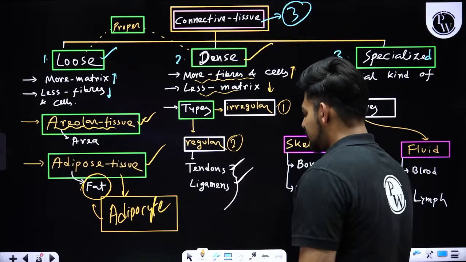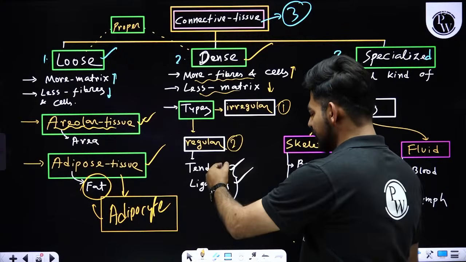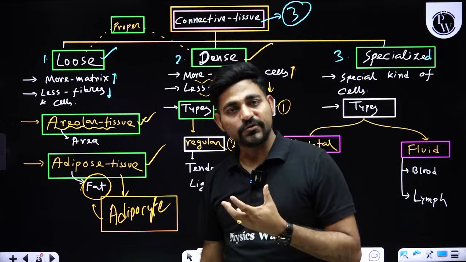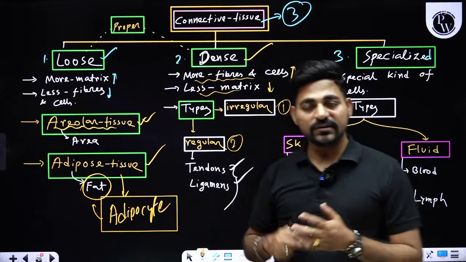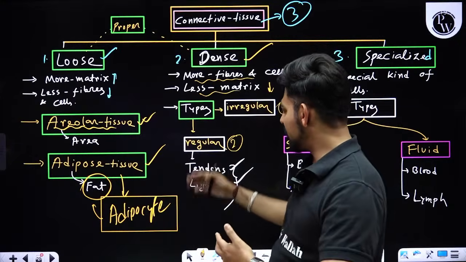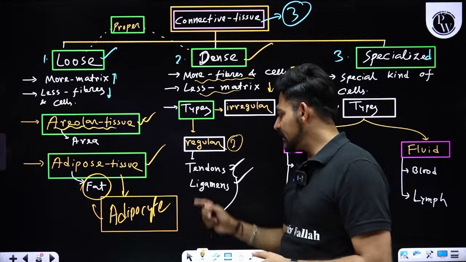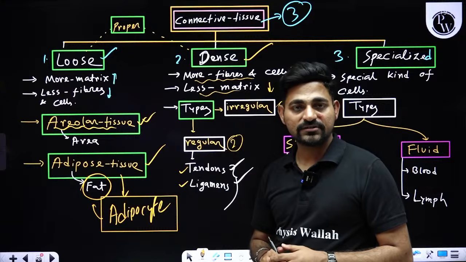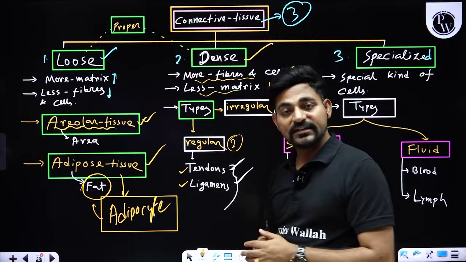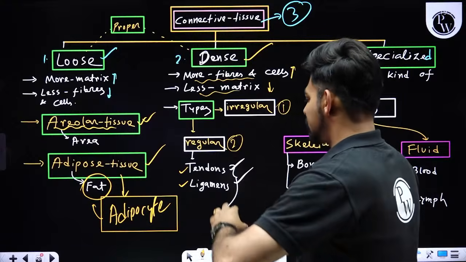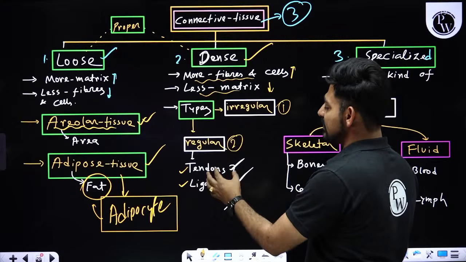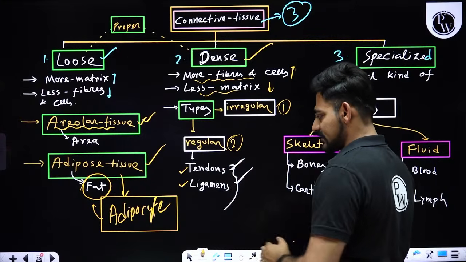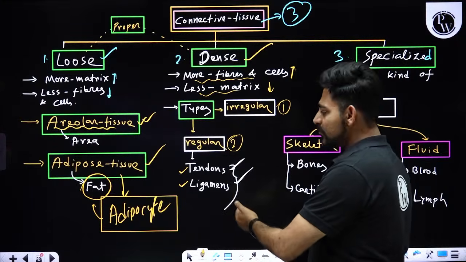What is a tendon and what is a ligament? Okay, the difference between tendons and ligaments is like that. Tendons are responsible for connecting bone to muscle. Ligaments are responsible for connecting bone to bone. So both of them are fibrous in nature, but tendons are rich in collagen fiber and ligaments are rich in elastic fiber, right. So tendons and ligaments are both dense regular fibrous connective tissue. Tendons connect bone to muscles. Ligaments connect bone to bone.